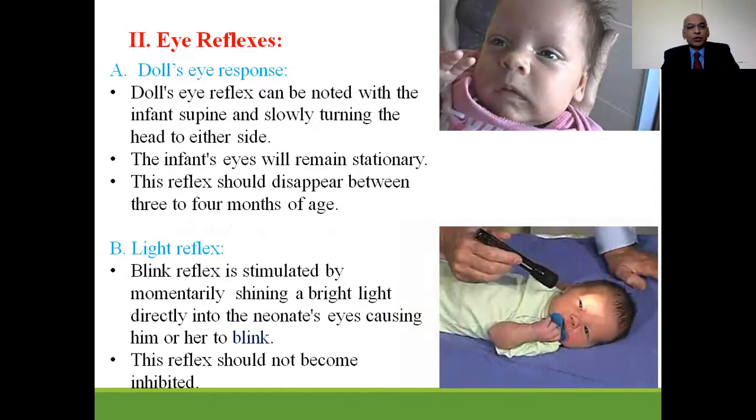Next one is the light reflex or blink reflex. It is stimulated by momentarily shining a bright light, for example a torch, directly into the neonate's eye, which causes him or her to blink, and also this reflex is inhibited slowly.